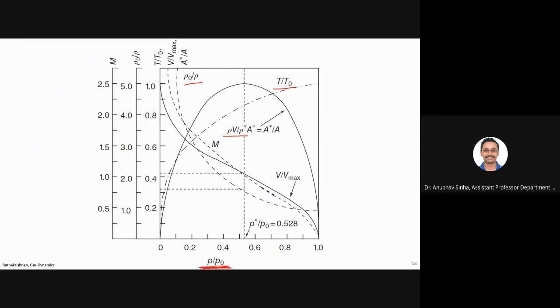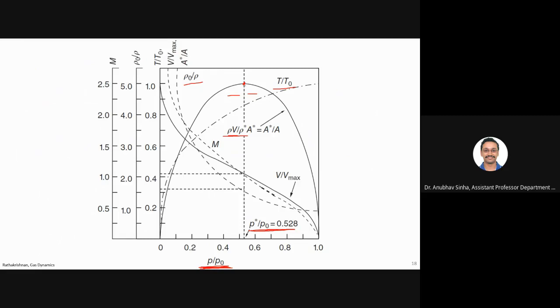Here you can see this is your critical pressure condition. In this plot you can clearly see this is your mass flow rate. Mass flow rate is maximum at P equal to P star. If you either increase the pressure or decrease the pressure, mass flow rate decreases.